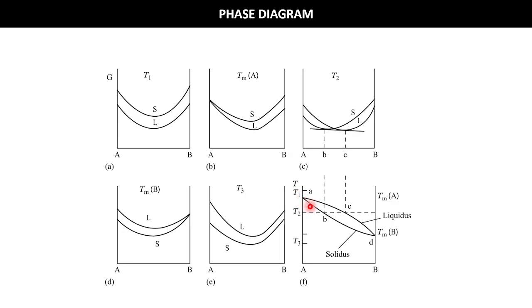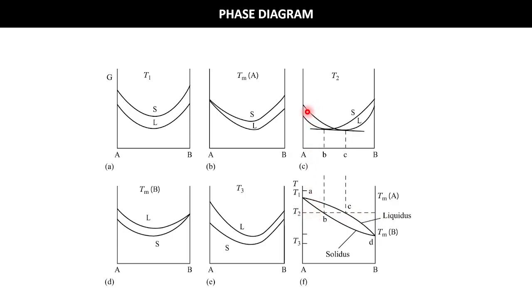At that temperature, what is happening? Both solid and liquid have a single temperature where both are stable, meaning the Gibbs free energy is the same. So this is the definition of melting point also. At the melting point, the liquid and solid have equal Gibbs free energy. And similarly, in the case of Tm of B, we will get a curve like this. In between, at a temperature T2, first there will be solid stable.